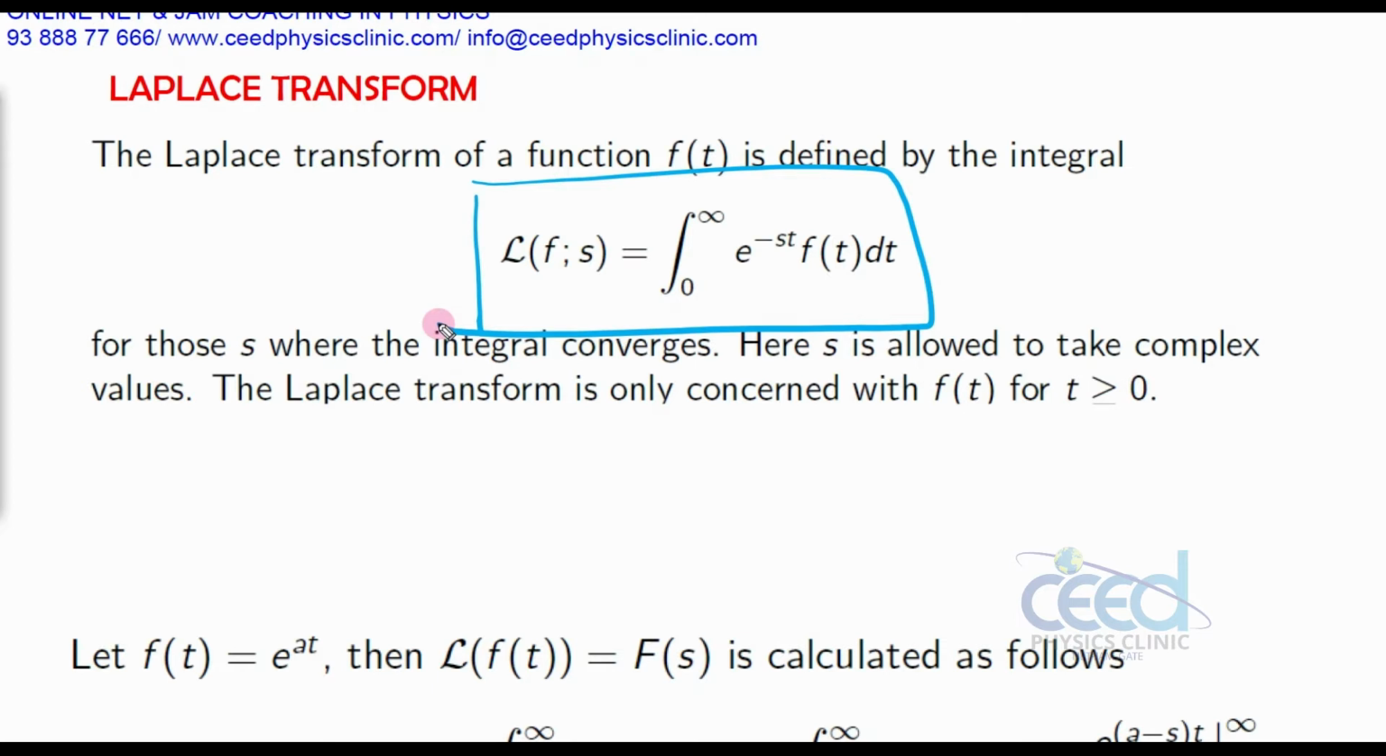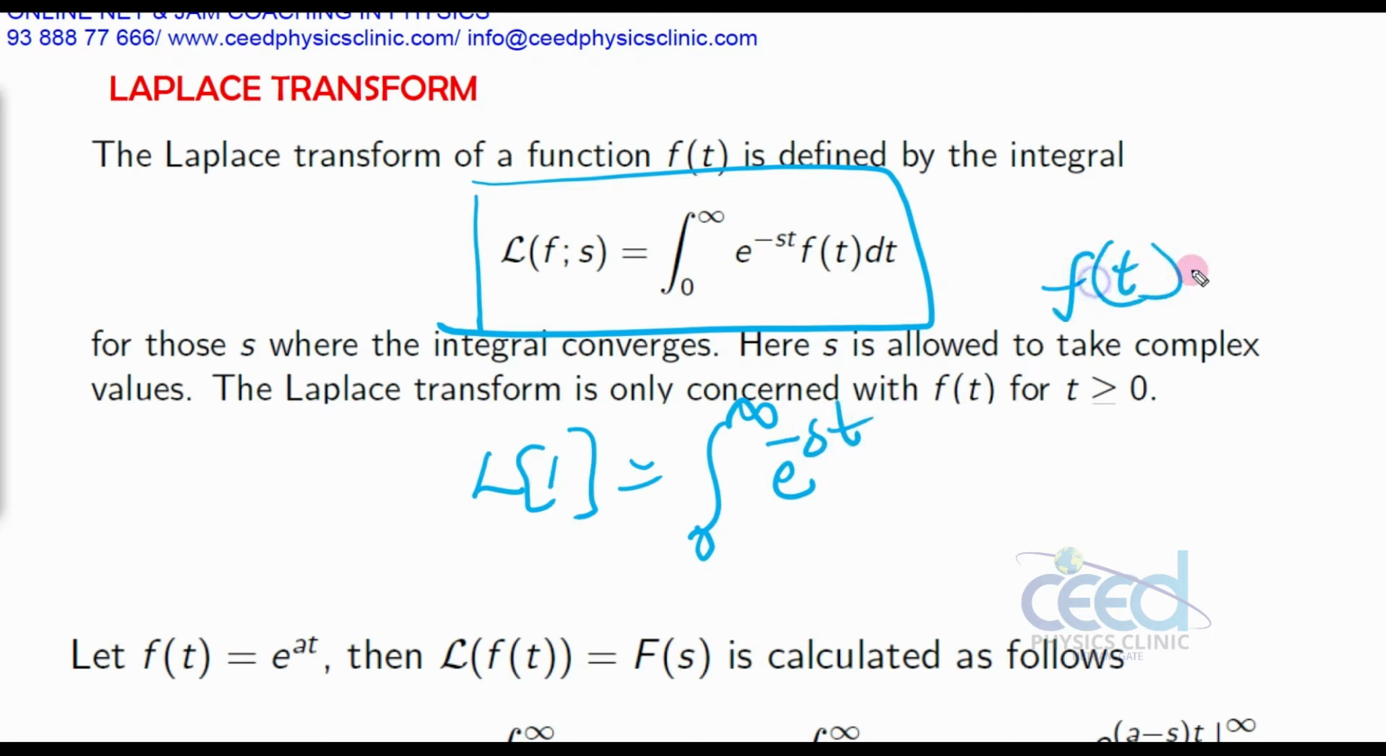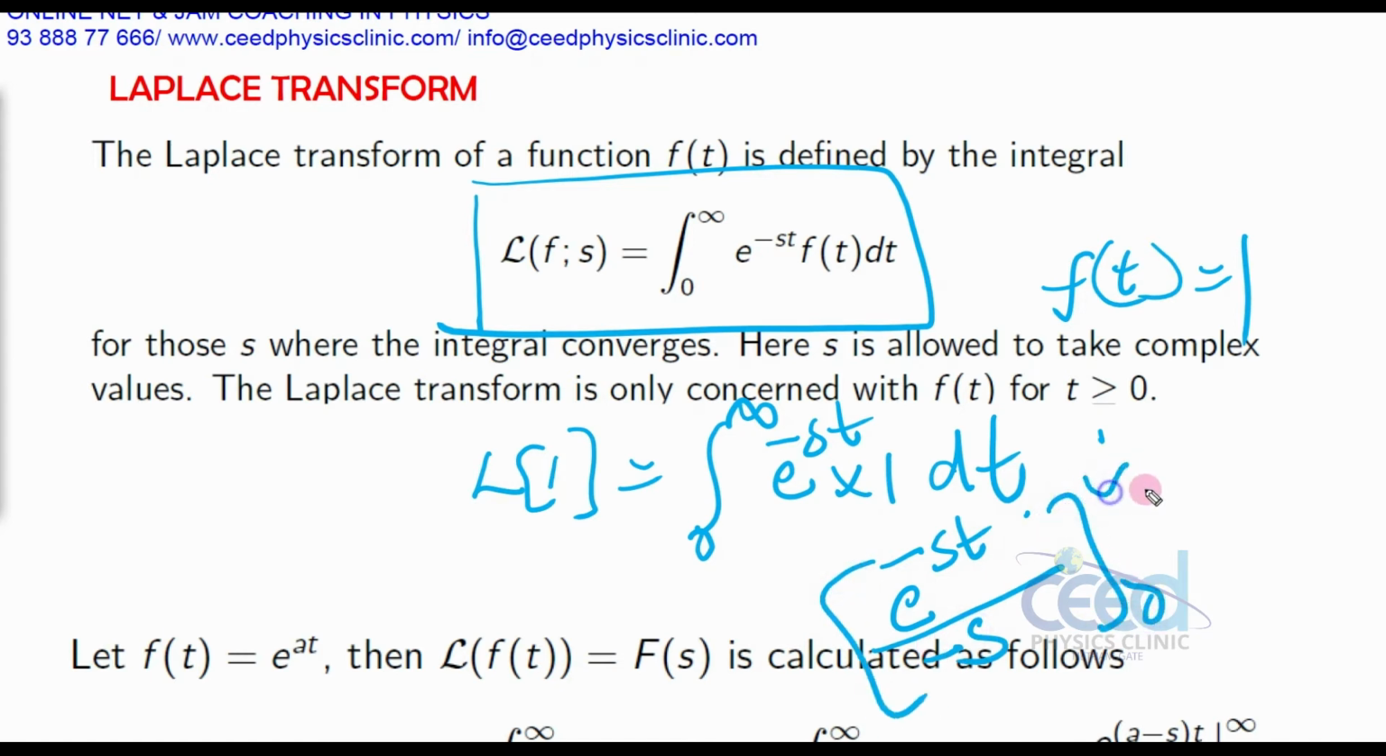Now what is the Laplace transform of t? So we can replace this f of t with t. Or we can see Laplace of 1 first. What is Laplace of 1? That is integral 0 to infinity e raised to minus st. This Laplace of 1 means f of t is equal to 1, so dt. So on integration, that is e raised to minus st divided by minus s, integral 0 to infinity.